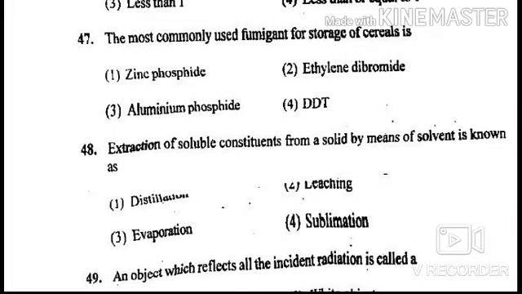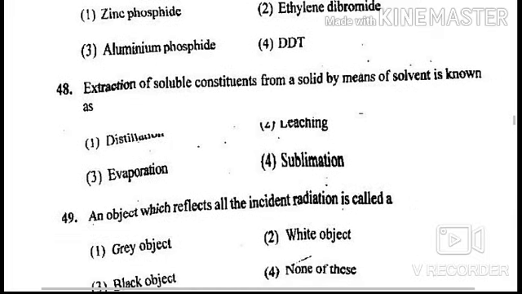Next question is, extraction of soluble constituents from a solid by means of solvent is known as. Your options are distillation, leaching, evaporation, and sublimation. Answer of this question is option number 2, leaching. Extraction of soluble constituents from a solid by means of solvent is known as leaching.